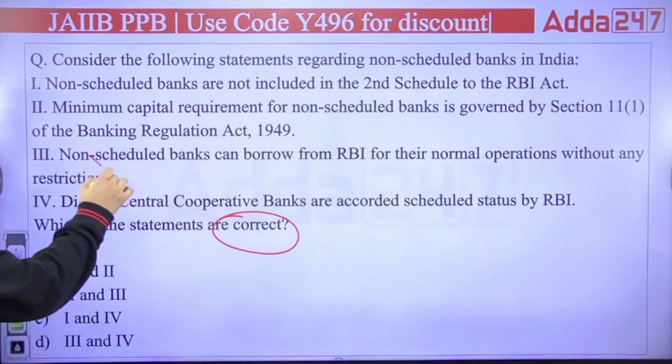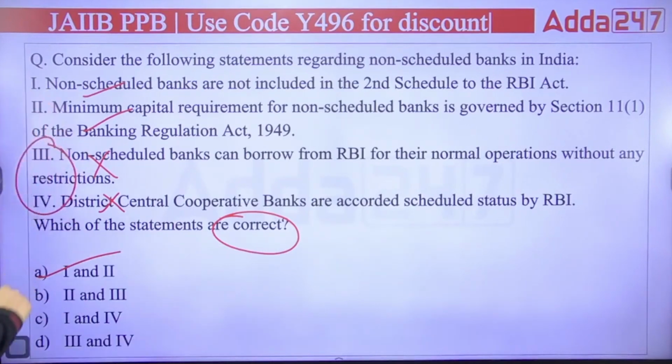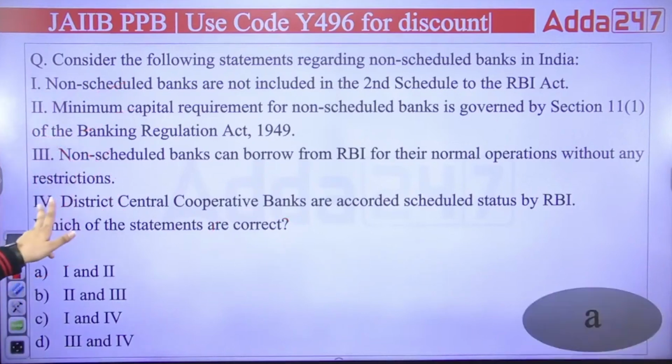Okay, okay, done. So third and fourth is wrong. First and second is correct. So the right answer is A. Right answer will be A. Hana? I have answered the wrong one. The third and fourth is wrong, and the first and second is correct. Chalo, next.